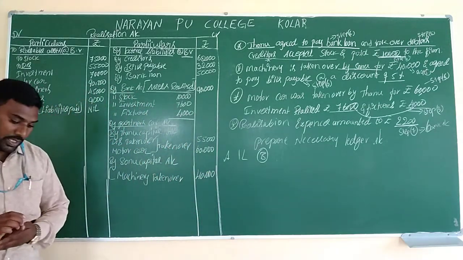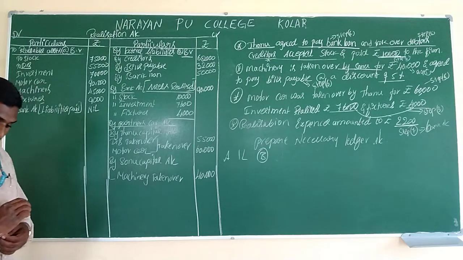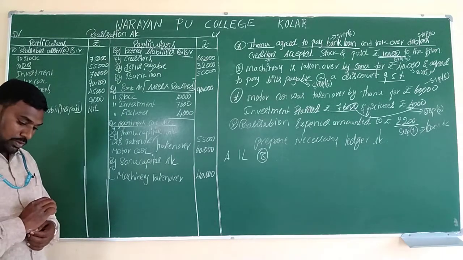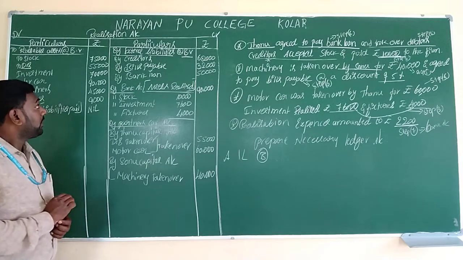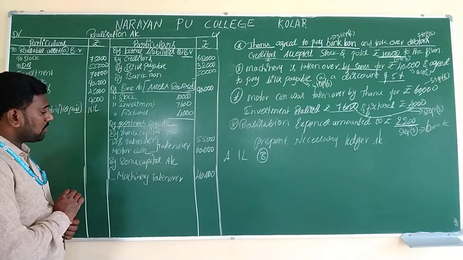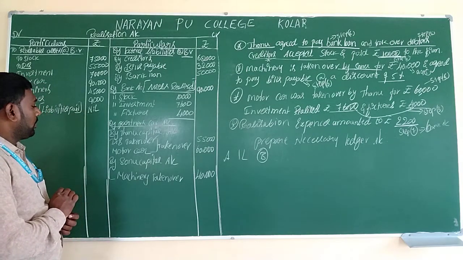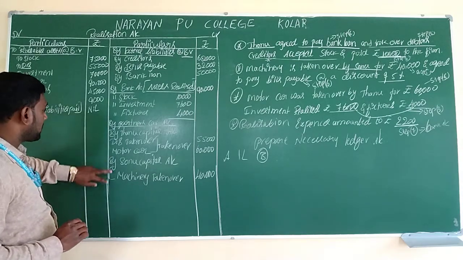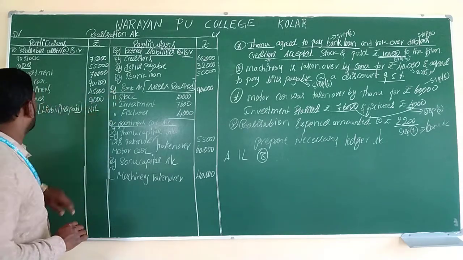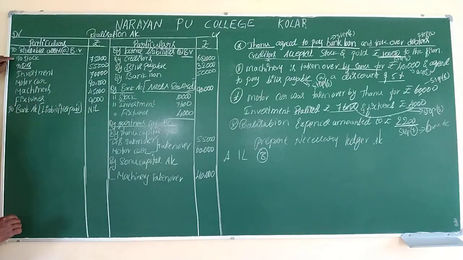Debtors, motor car and machinery are also taken over. 3 assets are taken over, 3 assets are sold. Totally we have the balance of 1, 2, 3, 4, 5, 6 assets.